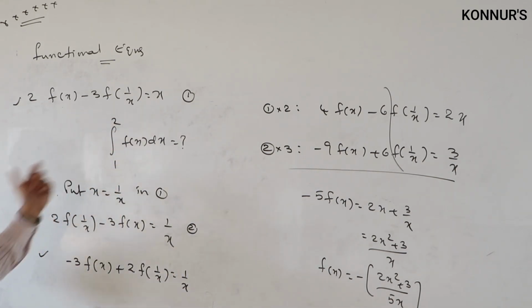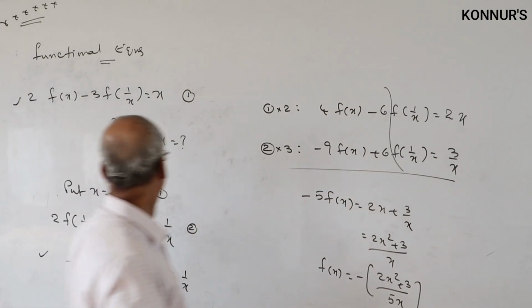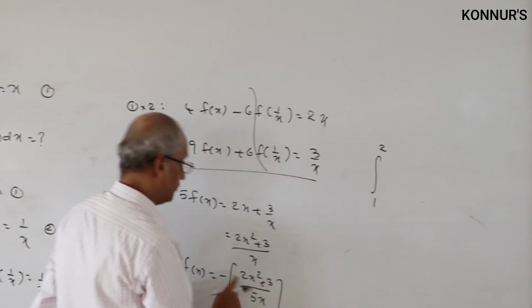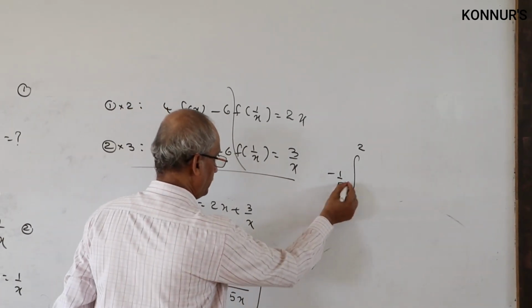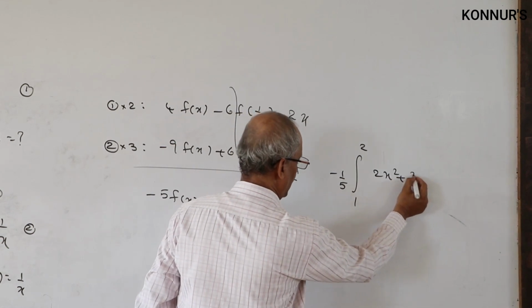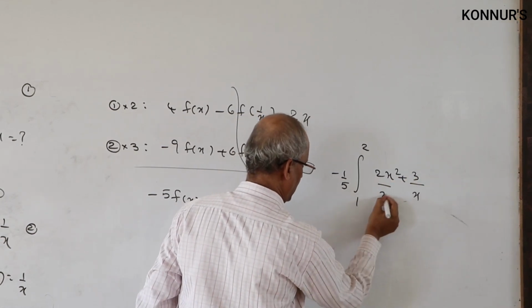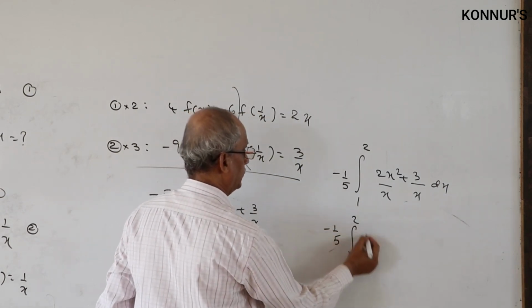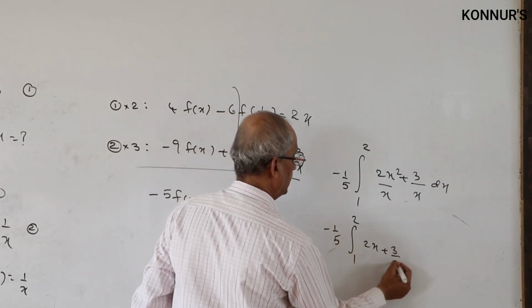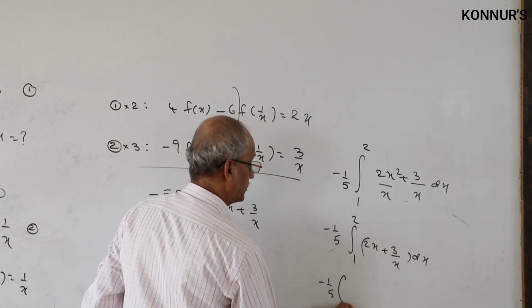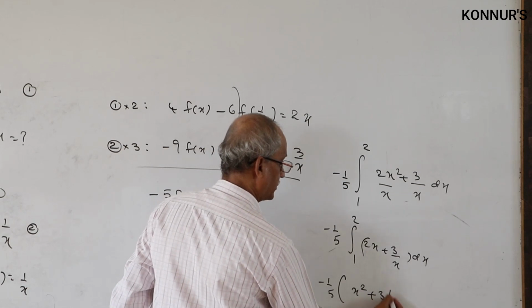Finally, integration is not difficult, which is an ordinary function only. Integral 1 to 2, minus 1 by 5 is outside, 2x square plus 3 by x. Split the denominator. Then minus 1 by 5, integral 1 to 2, 2x plus 3 by x. What is the integration? You see that x square by 2, 3 log x.